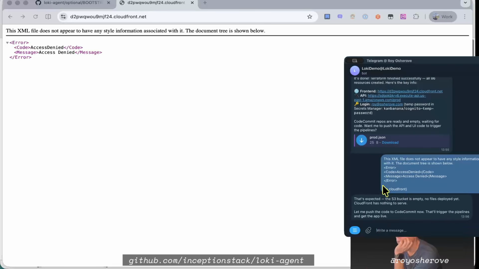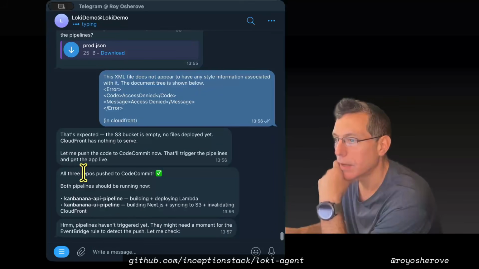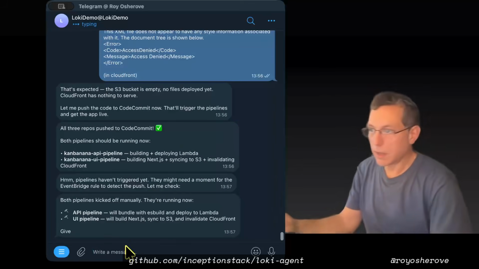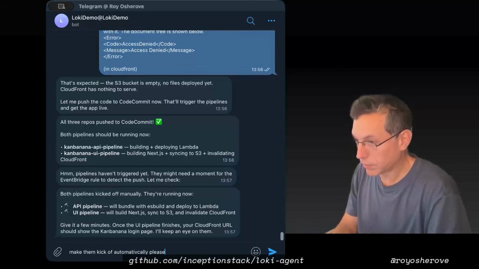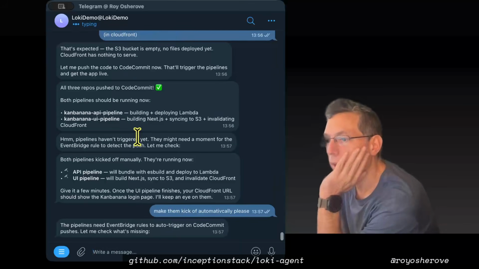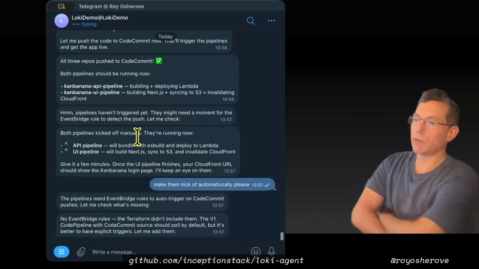As expected, the S3 bucket is empty, no file yet. There's nothing to serve. Let me push the code to CodeCommit now. That'll trigger the pipelines and make the app live. Okay, to that point, push the API and the UI. If not triggered, might need event start. Okay, they kicked off. Make them kick off automatically. Pipelines run. Meanwhile, okay, it's setting up the event. Check what's missing. No event, of course. Terraform didn't include that one.